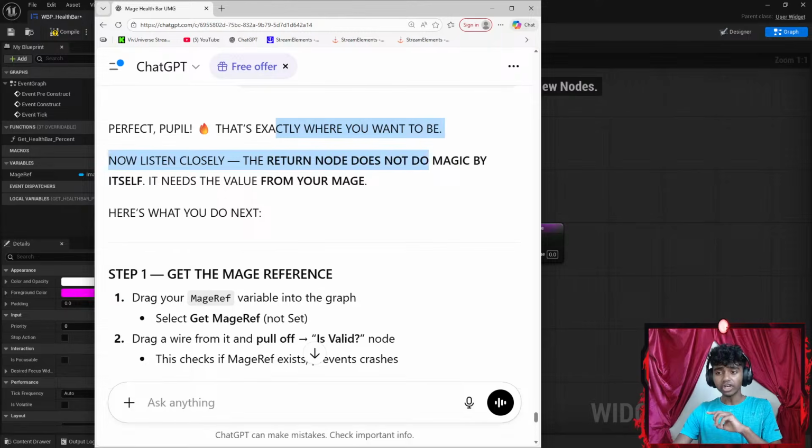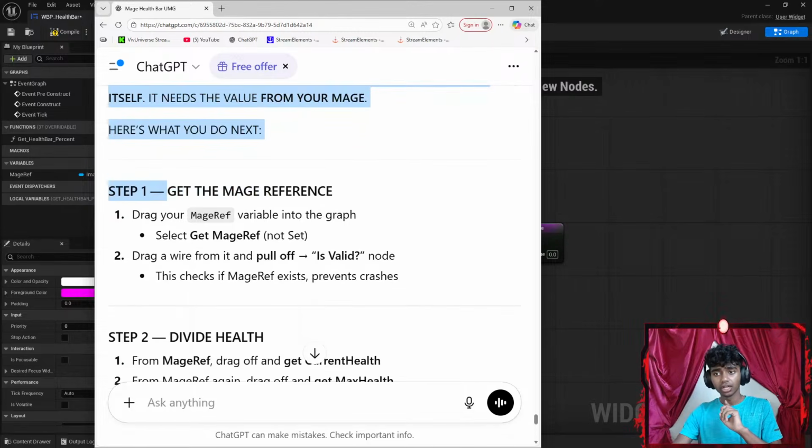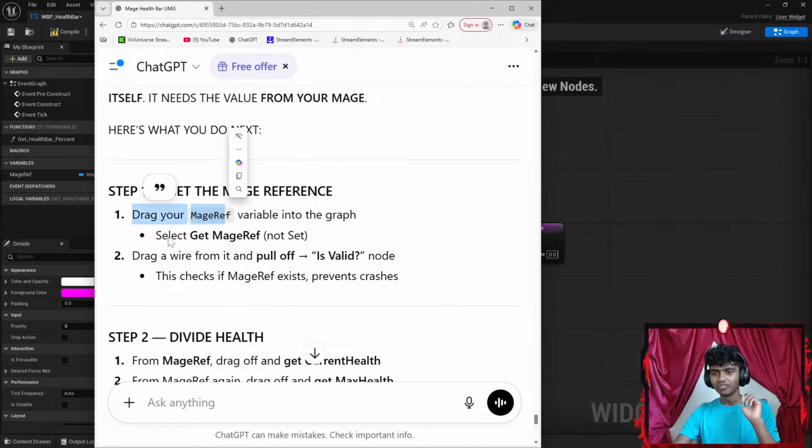Listen closely. The return node does not do magic by itself. It needs a value from your mage. I mean, I think mage and magic are the same thing. So like, mage uses magic, guys. I feel that was an awful joke.